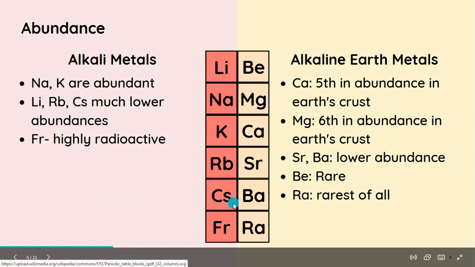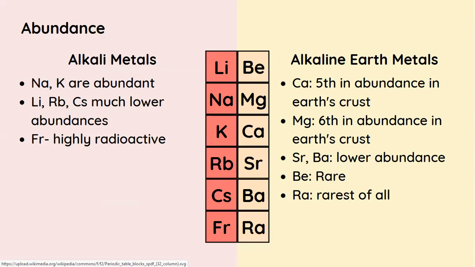The most stable isotope of francium has a half-life of just 20 minutes, if I'm not wrong, 21 minutes, and that is the longest lived isotope. So that's about francium-223 that has the half-life of 21 minutes. So yeah, you can assume how abundant it is. Alkaline earth metals, on the other hand, you have calcium and magnesium. Both of these are the fifth and the sixth most abundant elements in the Earth's crust. Strontium and barium have lower abundance. Beryllium is quite rare, and radium is the rarest. Not only that, radium is just like 10 to the power minus 10 percent of the igneous rock. So that's how low it is in the Earth's crust.